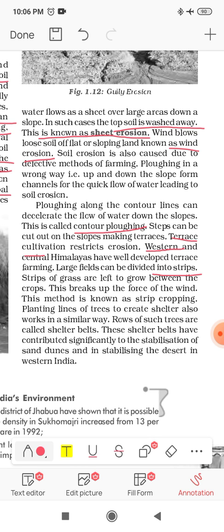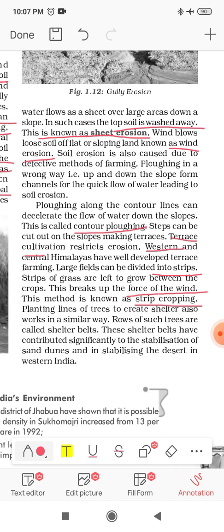So in areas where we have soil erosion due to wind activity, we can go for that. We can divide the land into strips, and in between the crops we leave the strips to grow grasses by themselves, so automatically the grass will help to break down the force of the wind. Okay, so it will control the wind erosion. This method is known as strip cropping.